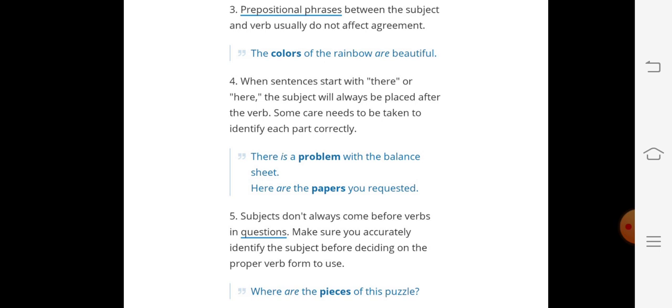Where are the pieces of this puzzle? It is not compulsory that we should always use the subject before the verb. Sometimes we have to use the subject after the verb, most of the time in interrogative sentences.